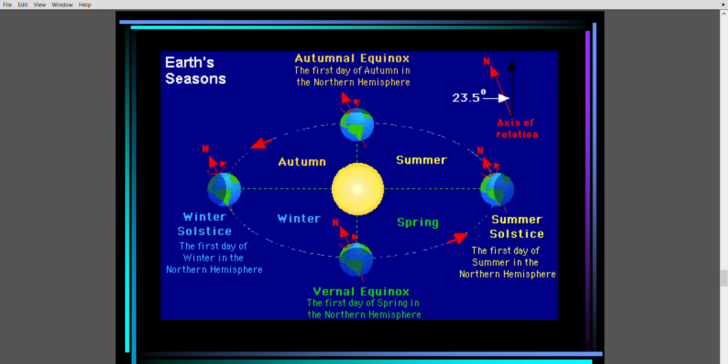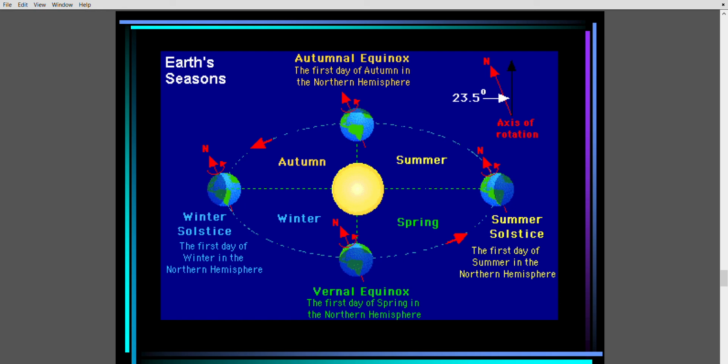So autumn equinox is the beginning of autumn season, and vernal equinox the beginning of spring season in northern hemisphere. Everywhere we are taking reference to northern hemisphere because whatever is the situation in northern hemisphere, southern hemisphere will have the opposite of it.